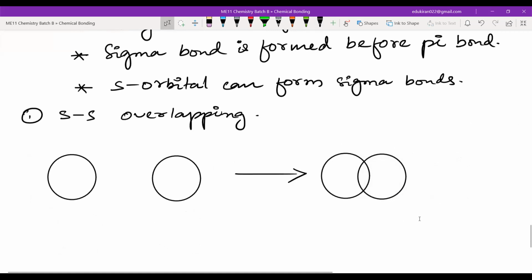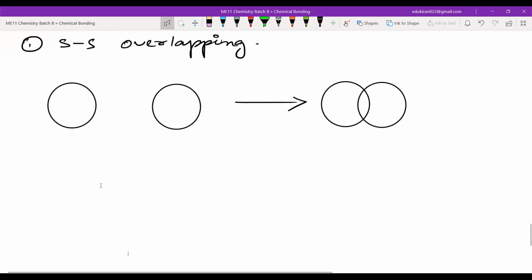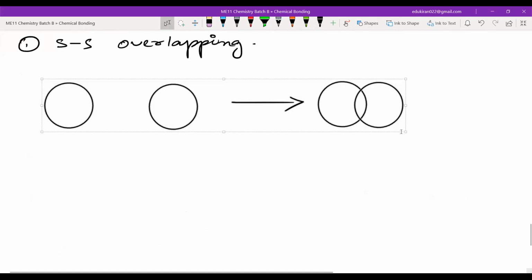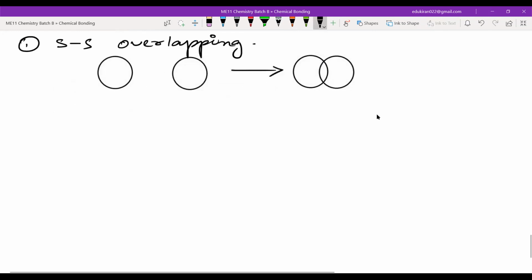So this will be the overlapping. Okay, this will be the overlapping. This is SS overlap. You can have some different overlaps also. Let's reduce its size a bit, I made it too big. So this is SP overlap. Okay, SP overlapping, how will it take place?